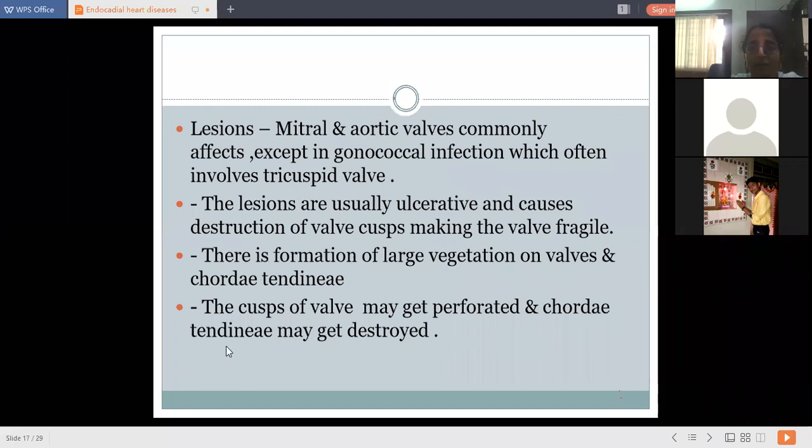In acute bacterial endocarditis, the lesions are more destructive, ulcerative and destructive. In subacute bacterial endocarditis, the lesions are proliferative, forming large vegetations, and they are moreover embolic lesions. So these are some differences. It is very difficult to diagnose whether it is acute or subacute bacterial endocarditis.